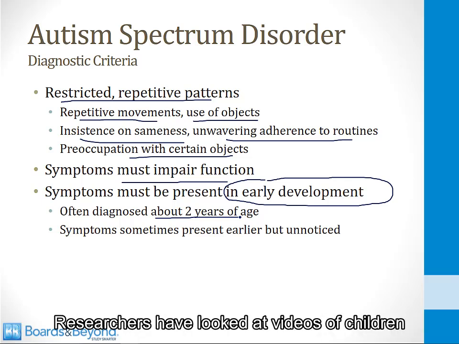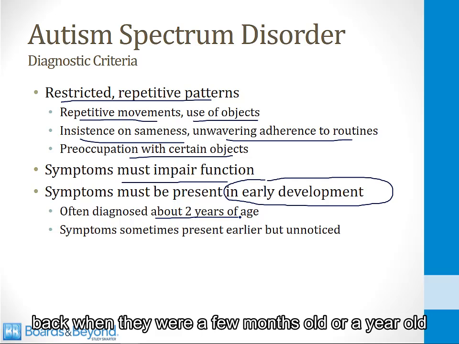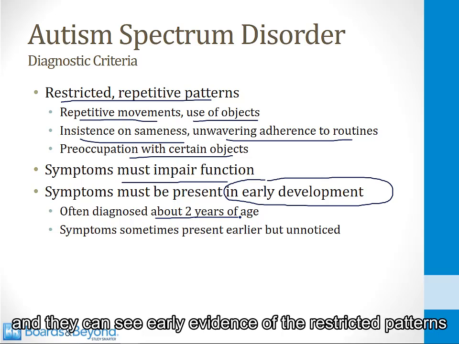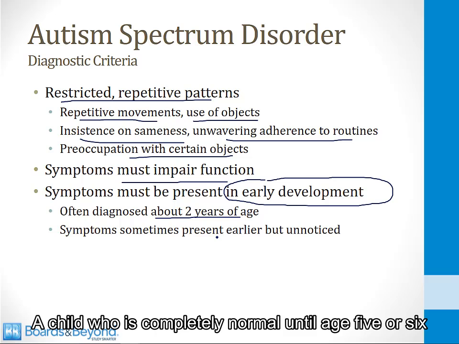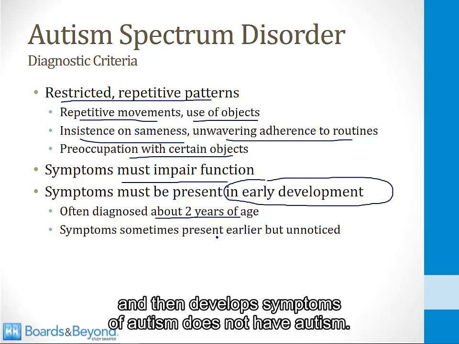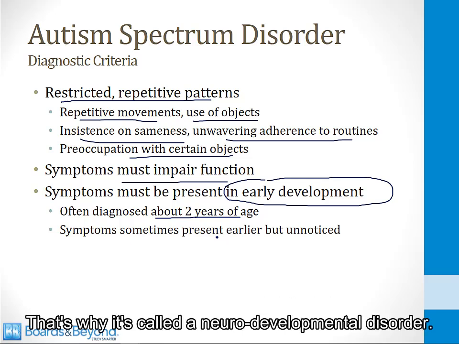Researchers have looked at videos of children who were diagnosed with autism back when they were a few months old or a year old, and they can see early evidence of the restricted patterns and difficulty with social functioning. So this starts in early development. A child who is completely normal until age 5 or 6 and then develops symptoms of autism does not have autism. That child has something else. In autism, the symptoms are there from early development. That's why it's called a neurodevelopmental disorder.